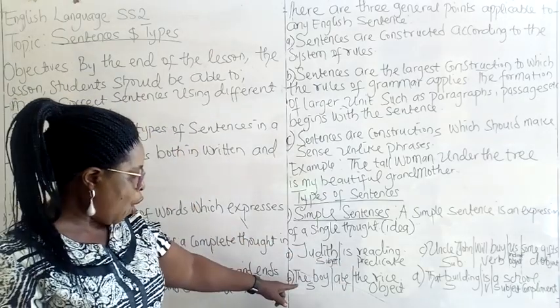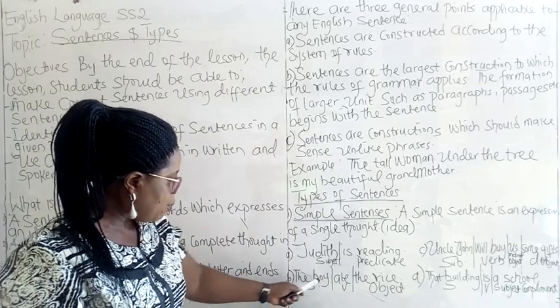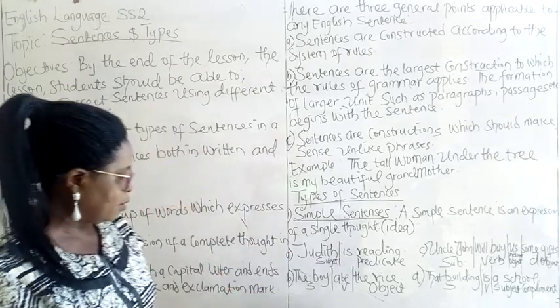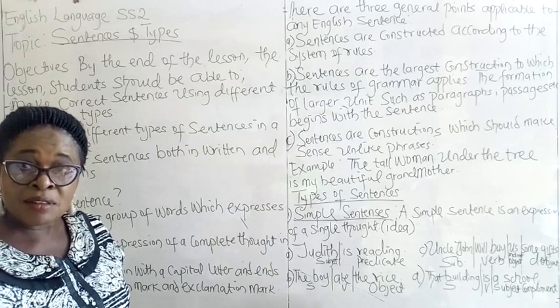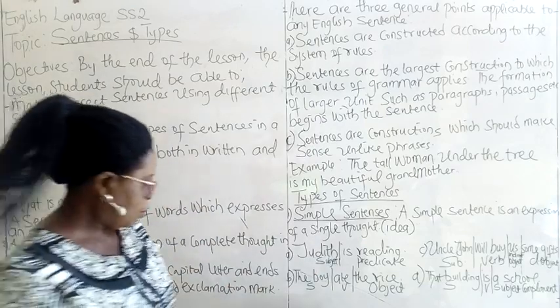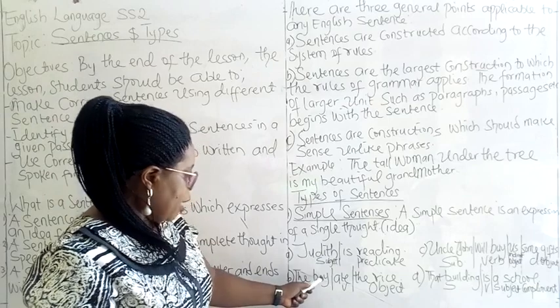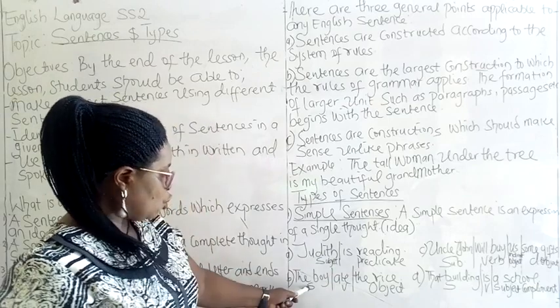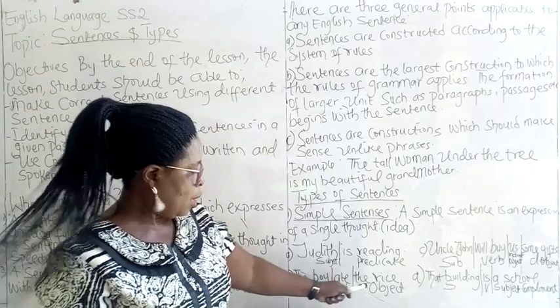B, the boy ate the rice. It is a simple sentence. Here we have subject, verb, object.